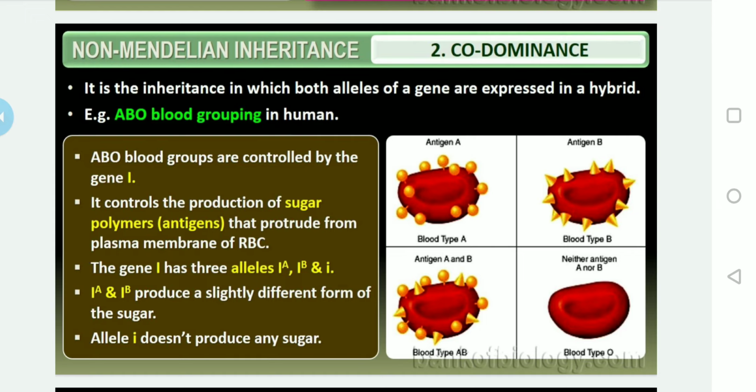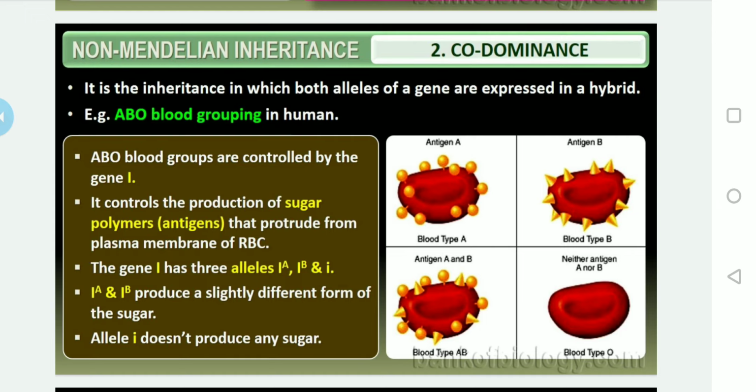I refers to the isohemoagglutinogen gene, which exists in 3 allelic forms: I to the power of A, I to the power of B, and commonly I, or small i.